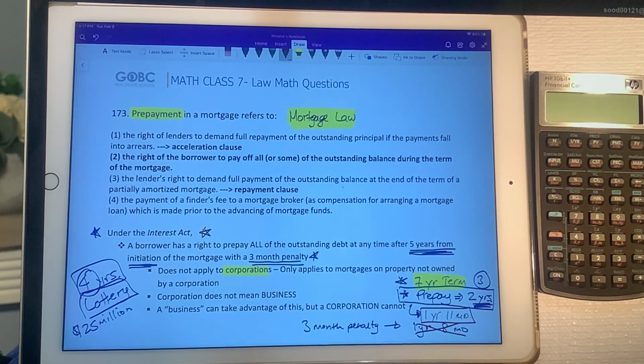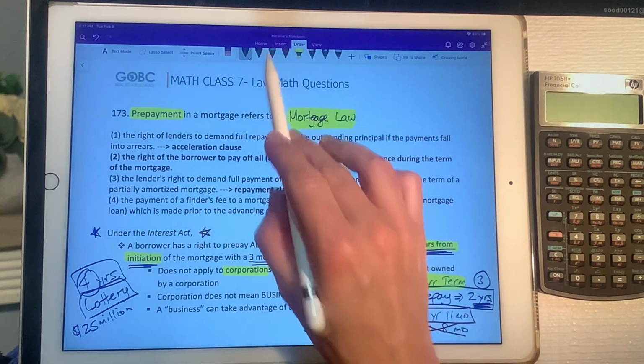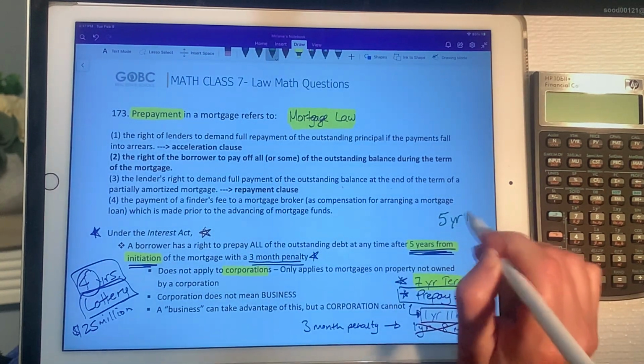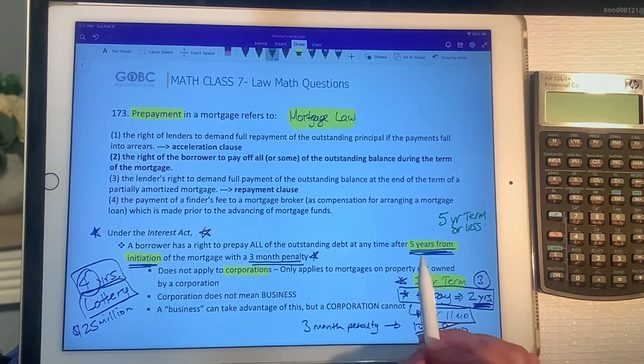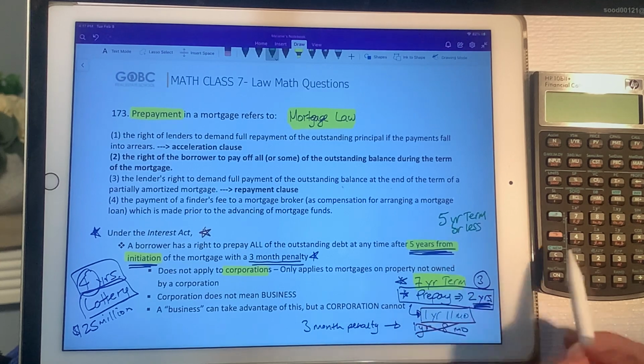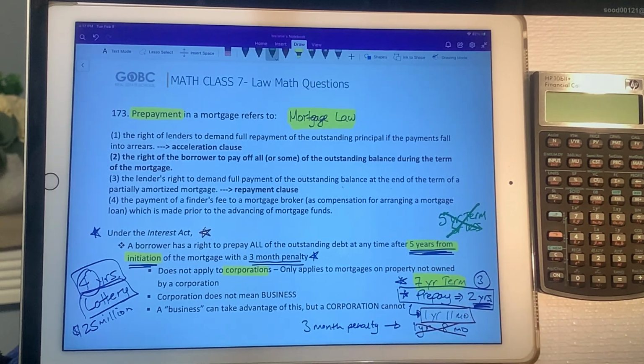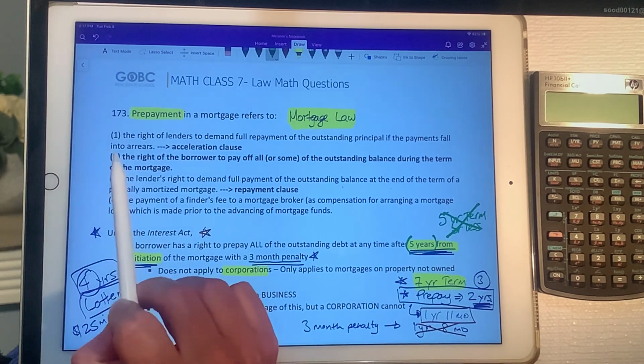Now, again, you have to remember, it has to be 5 years from initiation. So that means if you have a 5-year term or less, you actually cannot take advantage of this because you wouldn't be able to pay it out after 5 years, since your contract would be over at the 5-year mark or less. So it has to be for terms that are longer than 5 years because you'd have to wait until after that 5-year mark. Okay, so number 2 is your correct answer.